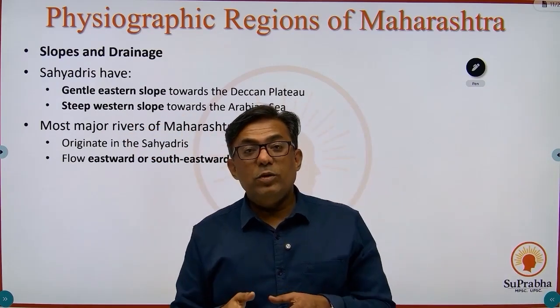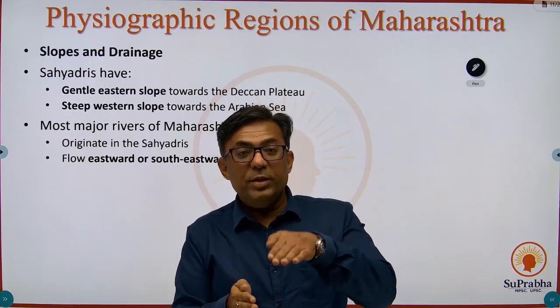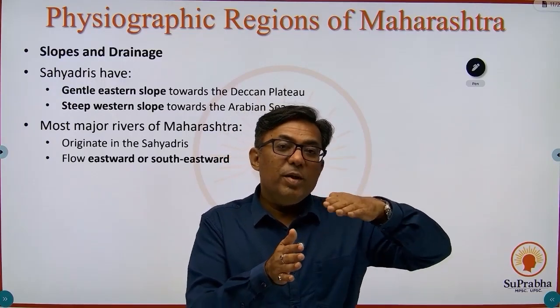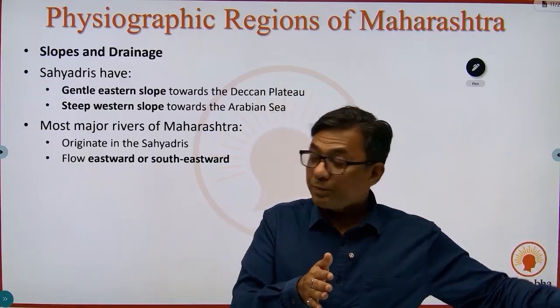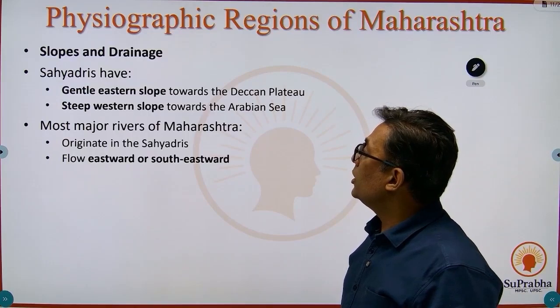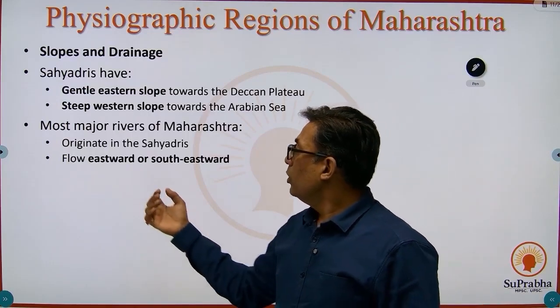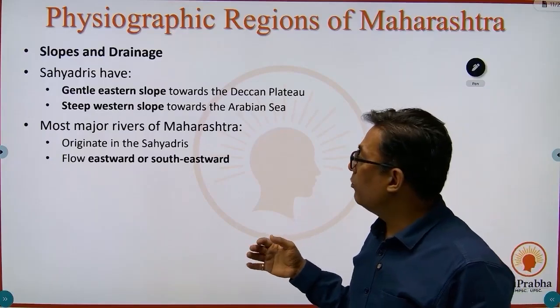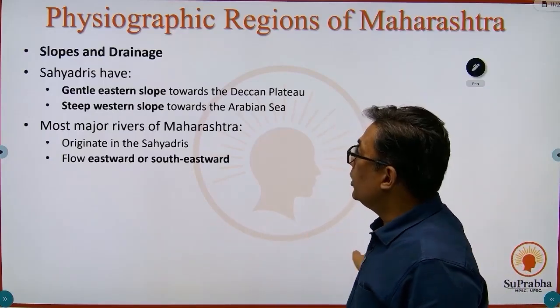Slope: the Sahyadris have a gentle eastward slope and a very steep westward slope. The Sahyadri mountains towards the Konkan have a steep escarpment, a steep face, and on the eastern side they have a gentle slope. Major rivers of Maharashtra originate in the Sahyadri. They mostly flow eastward or southeastward. We have seen Godavari, Krishna, Bhima, they flow eastward or southeastward. This is about the Sahyadri ranges.